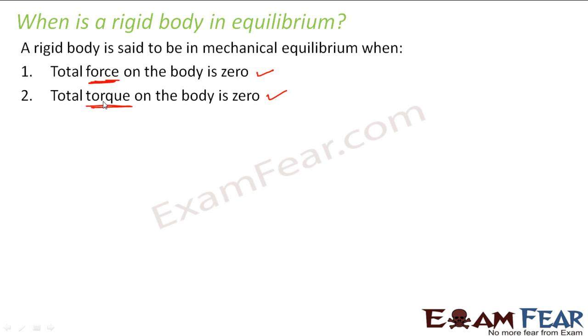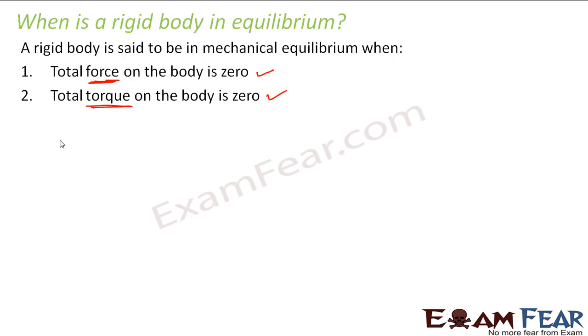At that point, the flying disc is in equilibrium. That means the total force is zero, because of which there is no linear motion. The total torque is also zero, because of which there is no rotational motion. So in case of a rigid body also, we say that it is in mechanical equilibrium when total force as well as total torque both are zero.